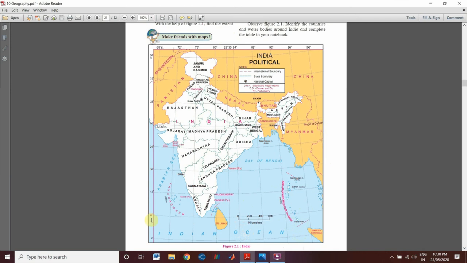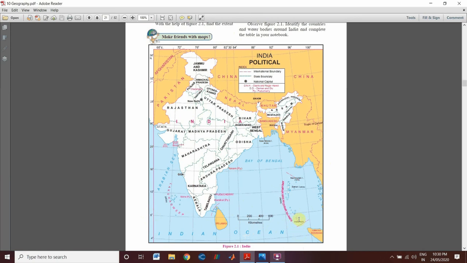So here you can see 8 degree. Down you can see this Indira Point. Here we can show 6 degree 45 minutes north parallel of Indira Point. Now there may be a question arising to you: why is it named Indira Point?